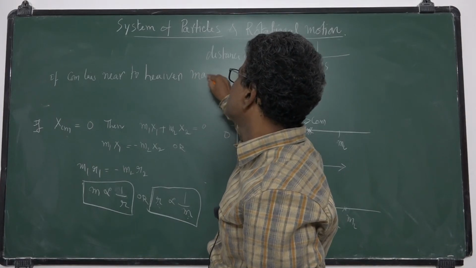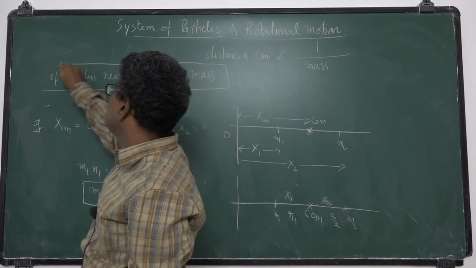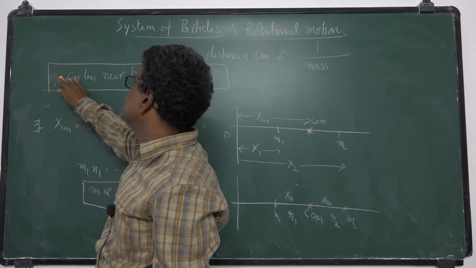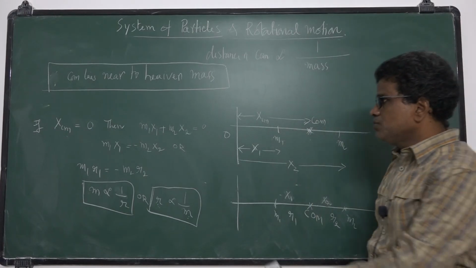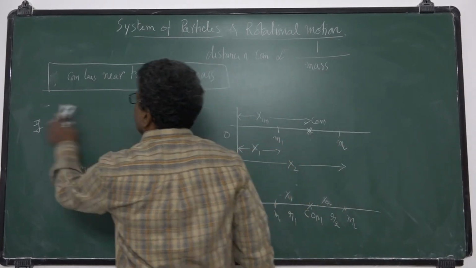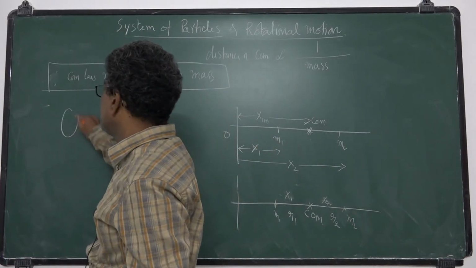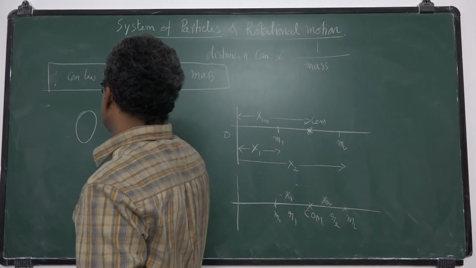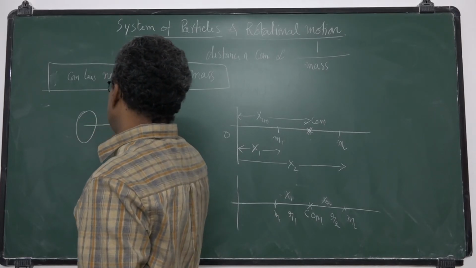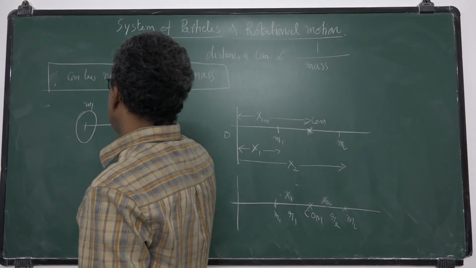Heavier mass. Okay, so this is the important point: the center of mass lies nearer to the heavier mass. Suppose there are two particles m1 and m2. If the masses are different, one is a bigger mass and the other is a smaller mass. The center of mass lies nearer to the heavier one.